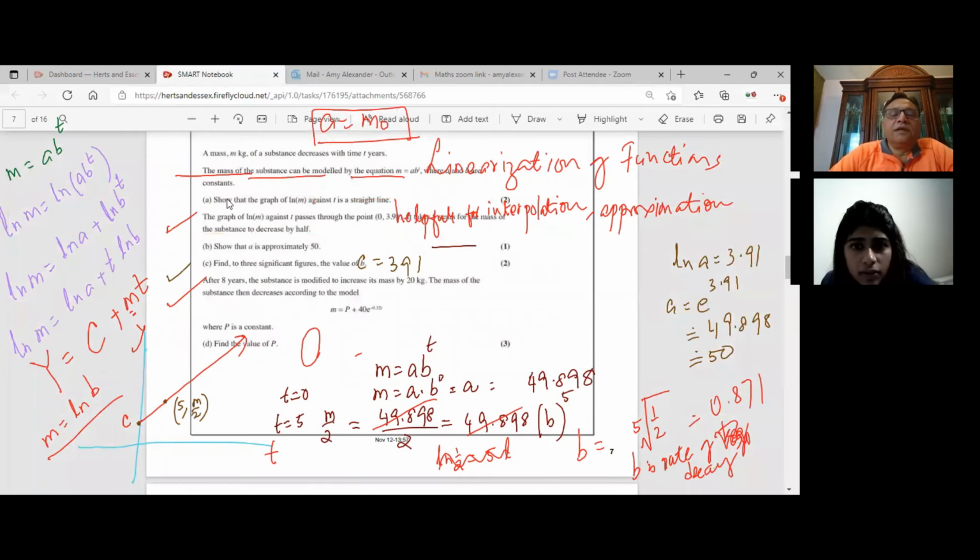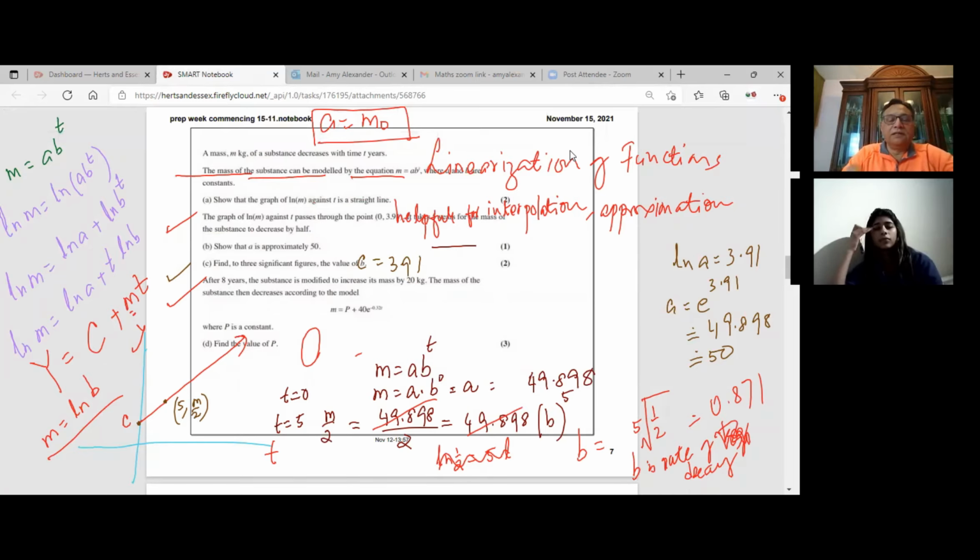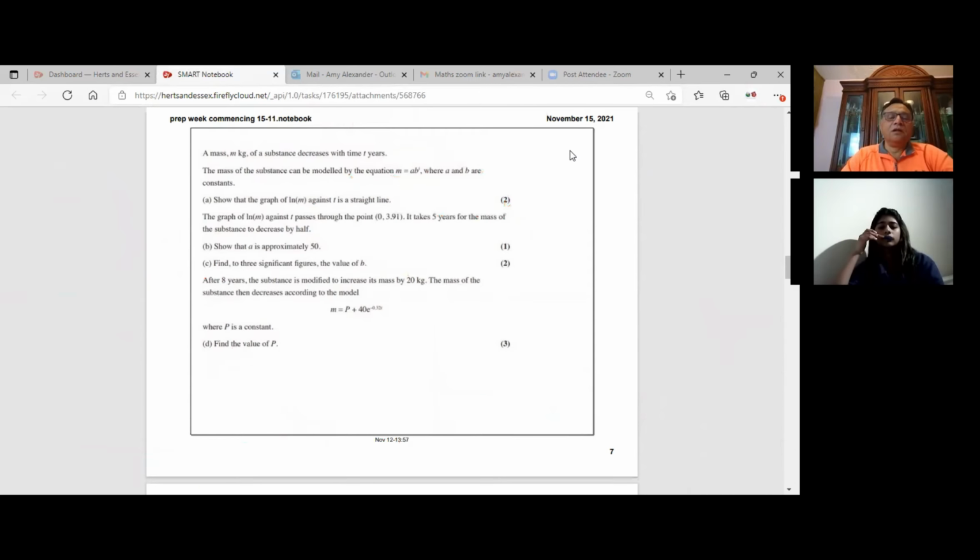So, Amy, before we get into this particular question, can you note down all the values of A, B which we calculated, and M? M is 8, right? And then we'll continue with the solution, okay? So let me clear the screen. Okay, great. So can you please again read this question? So after 8 years, the substance is modified to increase its mass by 20 kg. The mass of the substance then decreases according to the model. Correct. So we want to find this mass here, right?